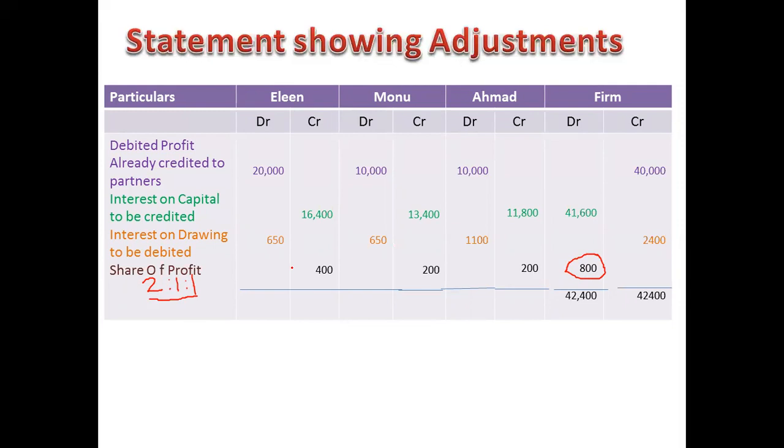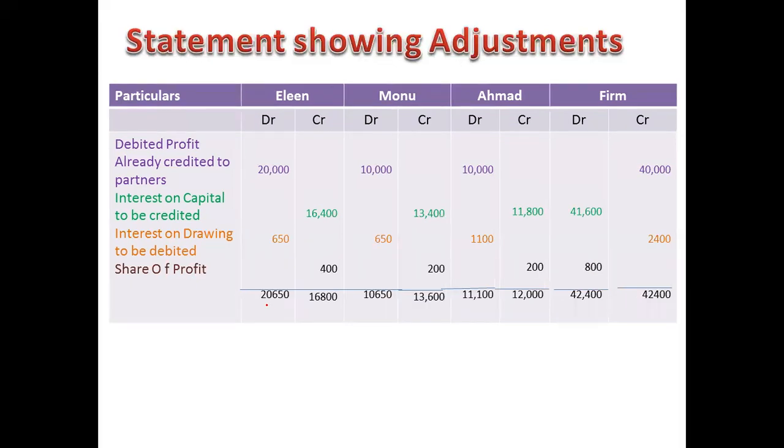Now after finding out and filling all the information, we'll take a total. Now the total for Eileen comes to debit side 20,650 and credit side 16,800. Similarly for Monu, debit side is 10,650 and credit side 13,600. Ahmed's debit side is 11,100 and credit side 12,000.